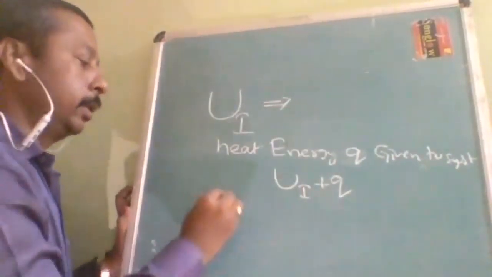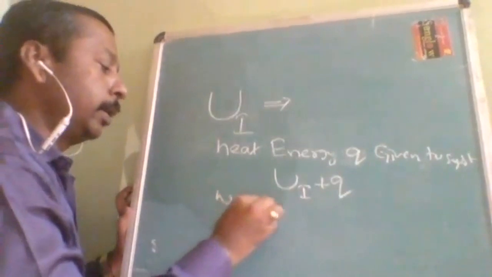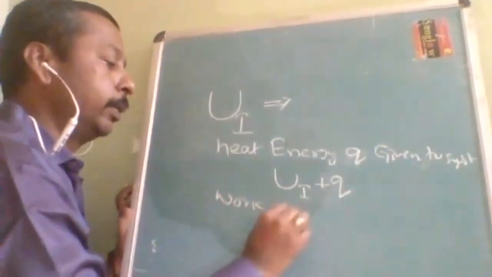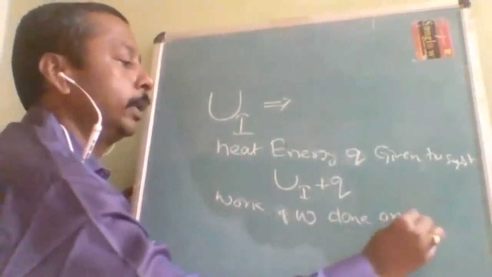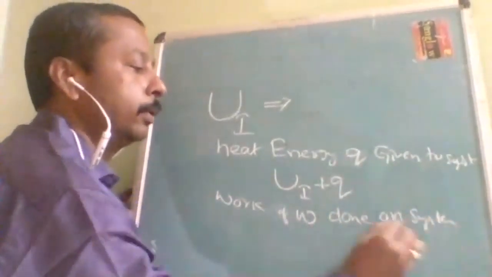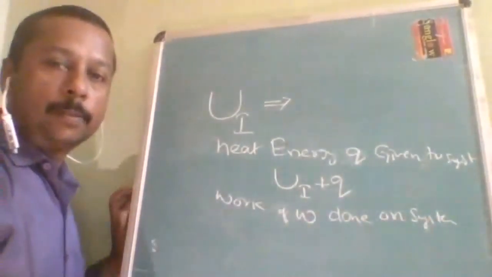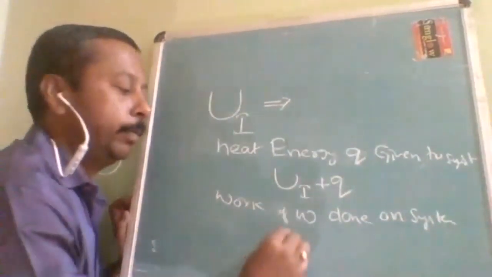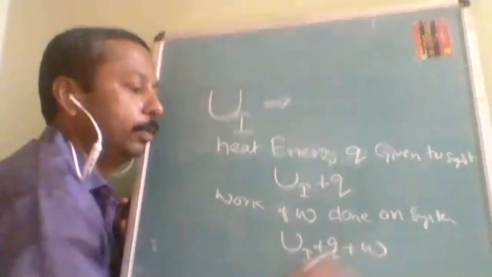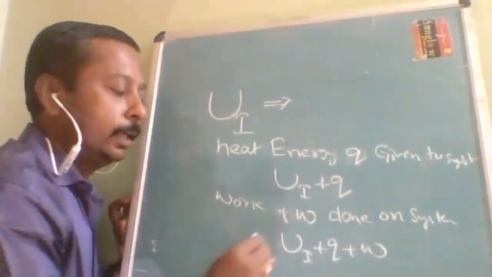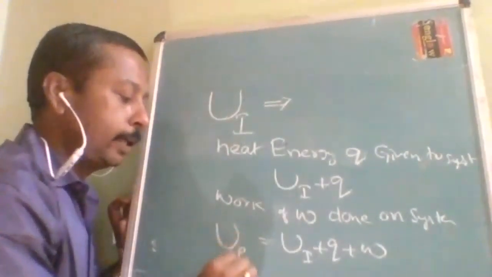Then work w done on the system. Keep on understanding this: on the system means plus, by the system will be minus. Ui plus q plus w, so this is the final internal energy.